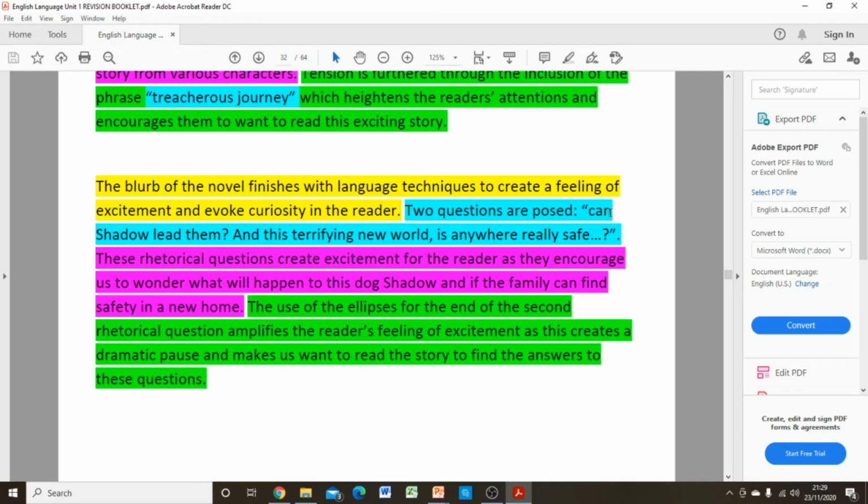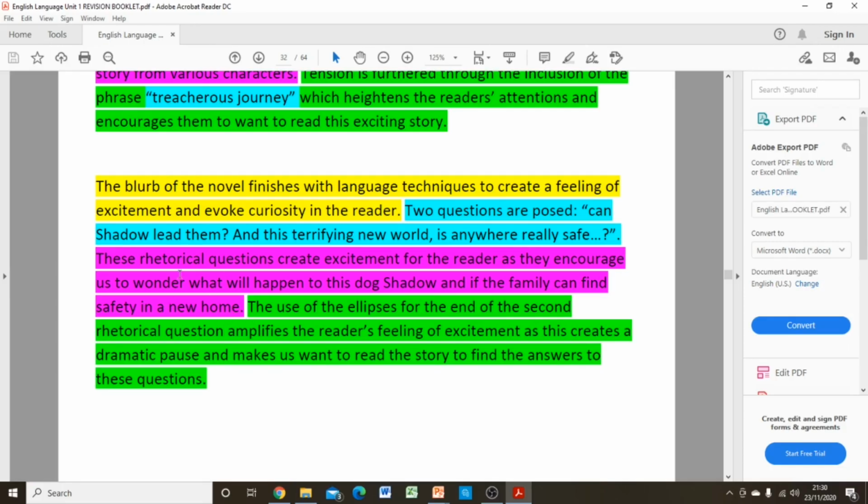Two questions are posed. Can Shadow lead them? And in this terrifying new world, is anywhere really safe? So there we go, adding in my rhetorical questions, and I have to explain them now. These rhetorical questions create excitement for the reader, tick tick, as they encourage us to wonder what will happen to this dog Shadow and if the family can find safety in a new home.